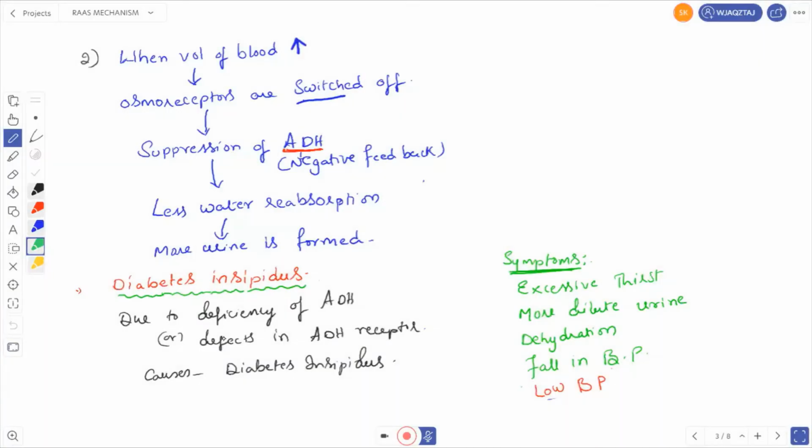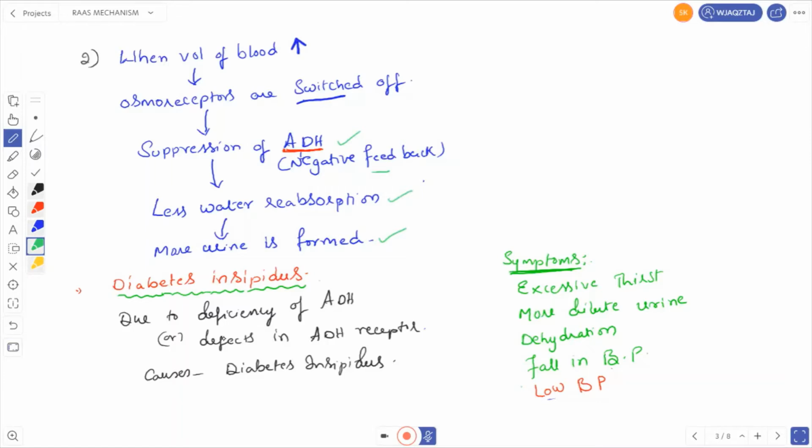So when the volume of blood increases, that means when the volume of body fluids is increasing due to more reabsorption of water from DCT and CD, then the osmoreceptors are switched off. That means the osmoreceptors become inactive. So when the osmoreceptors are inactive, there is no secretion of ADH. That means suppression of antidiuretic hormone occurs. This mechanism is called a negative feedback mechanism. Okay. When the volume of blood is less, ADH is secreted. When the volume of blood is more, ADH is stopped. So due to the suppression of ADH, there is less water reabsorption and more urine is formed.